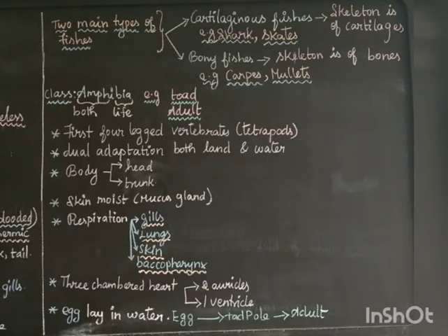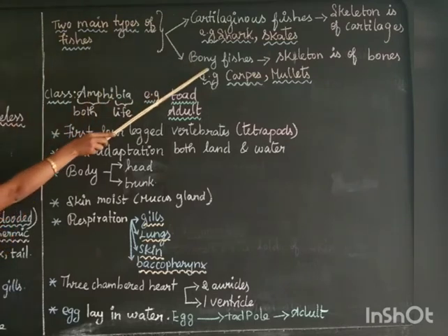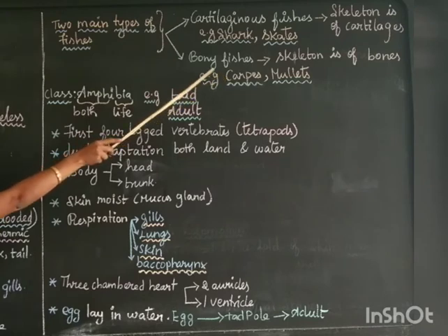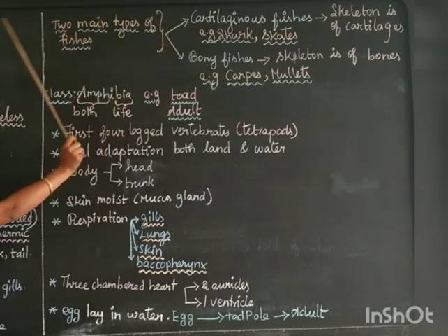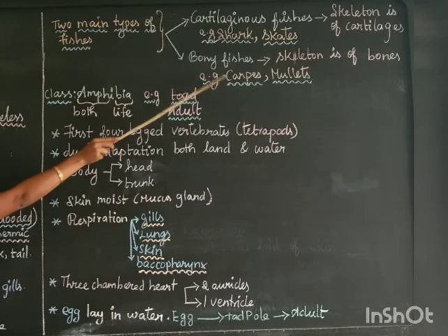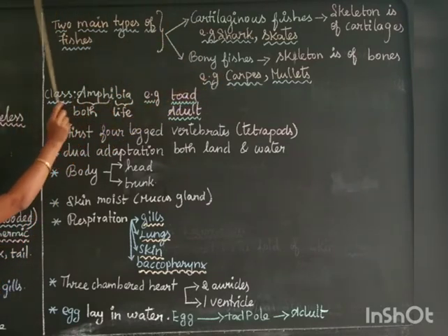Class Pisces includes all fishes. There are 2 main types of fishes. The first is cartilaginous fish, the next is bony fish. In cartilaginous fish, the skeleton is made up of cartilage. For example, shark and skates. The second is bony fishes, in which the skeleton is made up of hard bone. Examples are carp and mullet. These are all examples for the class Pisces.